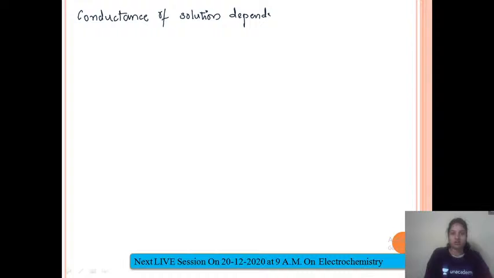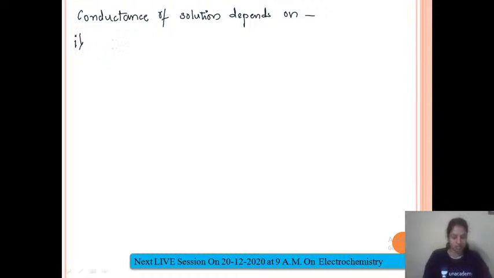So let's move on. Now there are different factors on which the conductance is dependent. The conductance of a solution depends on different factors. Let us discuss them one by one.